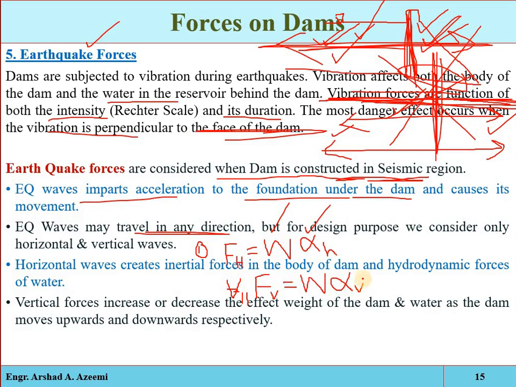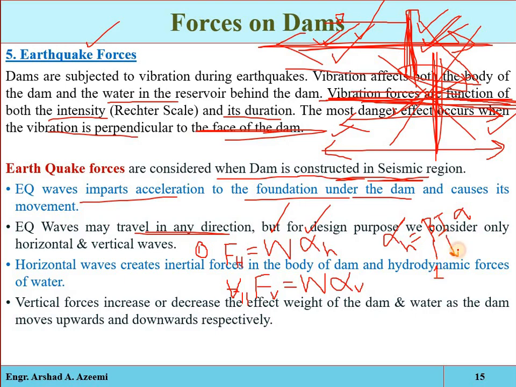And alpha H is equal to beta times I times alpha naught, where beta is the soil foundation system factor, and sometimes for dam design its value is taken as 1.